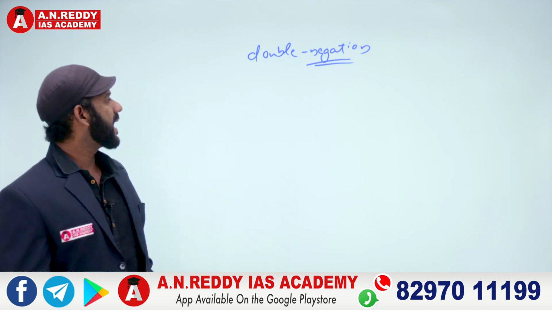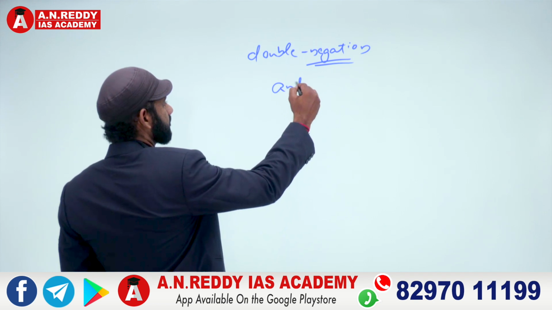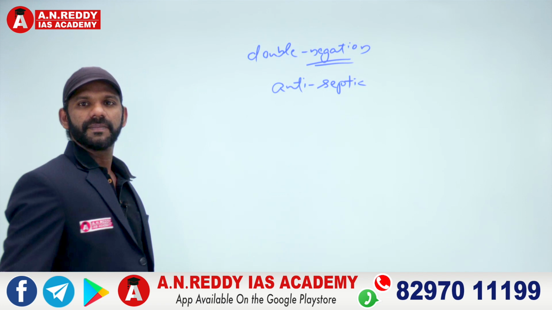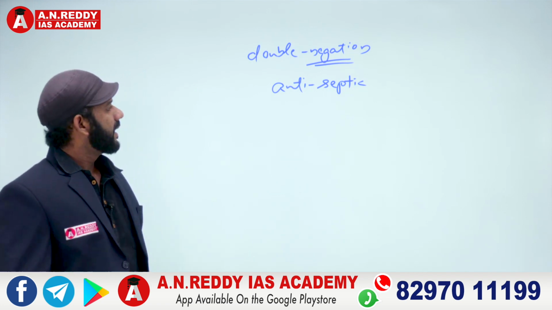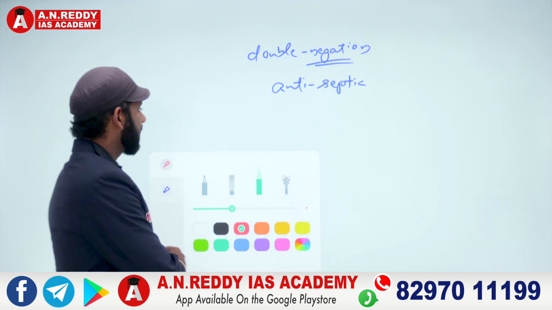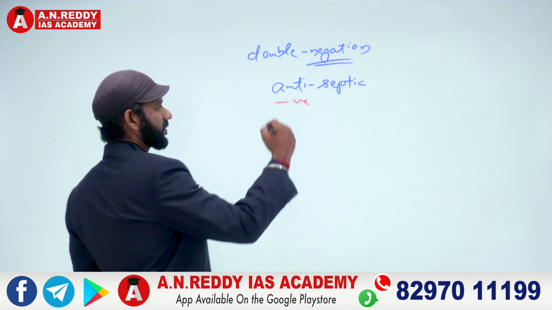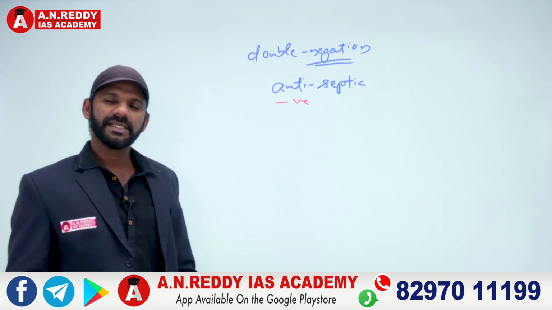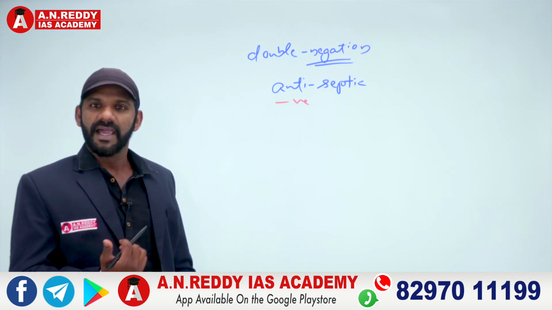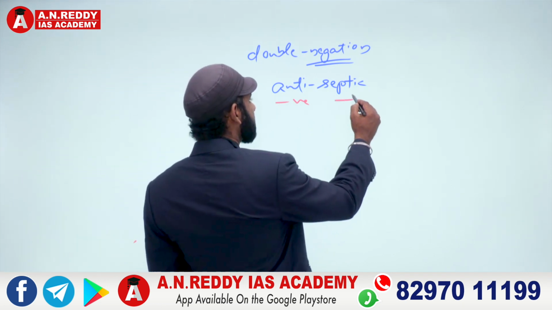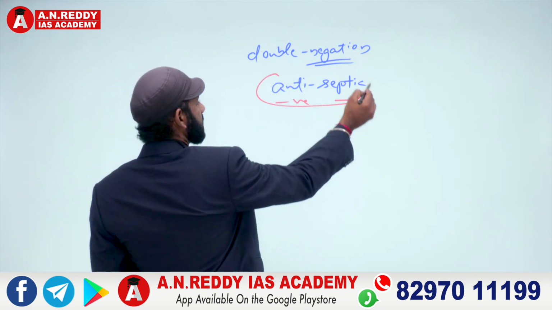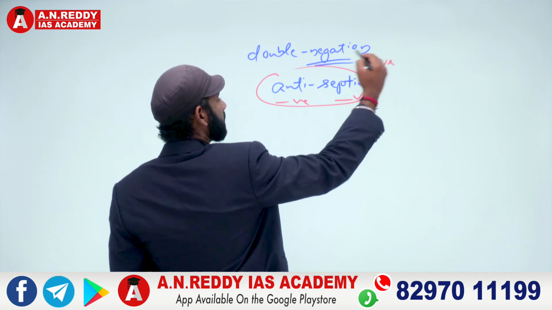If I say antiseptic, is it a negative word or a positive word? Anti is a negative prefix. Septic is a negative word, as in a wound becoming septic. Two negative terms coming together is double negation. Antiseptic becomes a positive word.